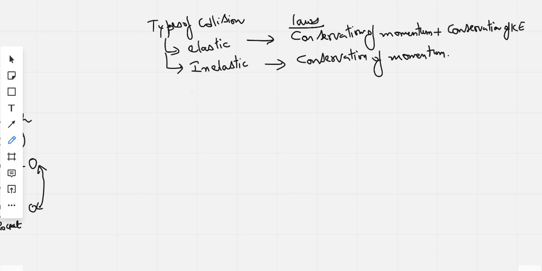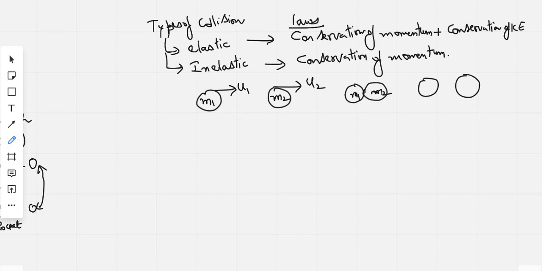Okay, now conservation of momentum means, say, take an example of a body of mass m1 moving with velocity u1, and a body of mass m2 with velocity u2, and they collide this way. After collision they are moving in the same direction. This is called one-dimensional collision, and the final velocities are v1, v2 for the masses m1, m2.